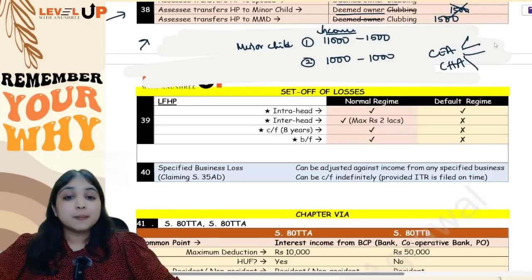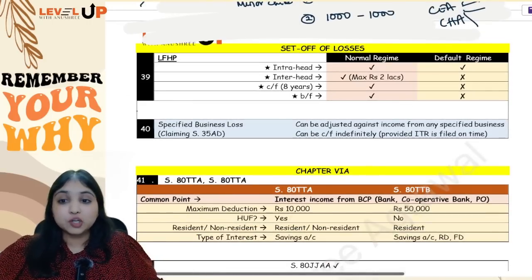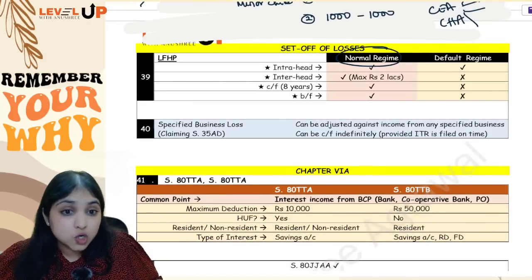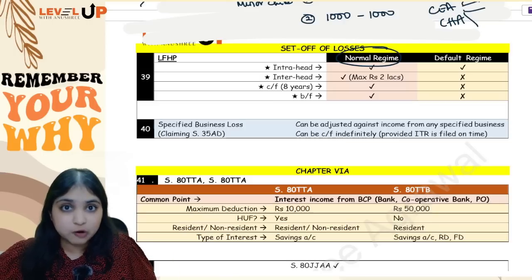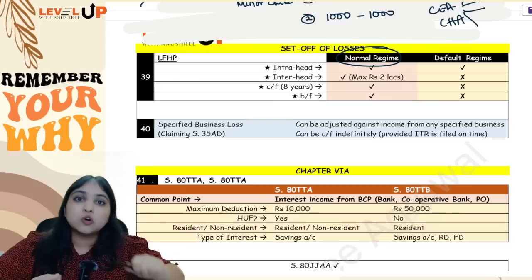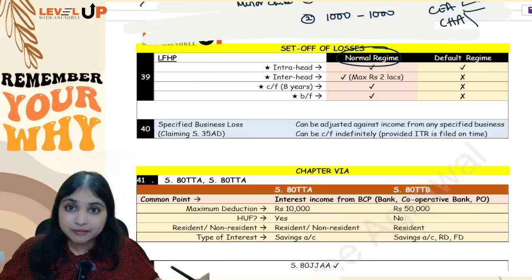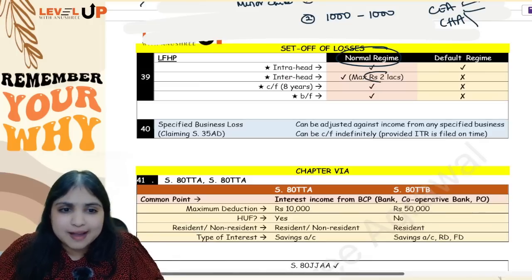Okay, then coming to your set off and carry forward chapter, your 39th adjustment about loss from house property. Under the normal regime, if you have loss from house property, you can do intra-head also, you can do inter-head also, you can carry forward also, you can bring forward also, you can do everything. But inter-head you can do maximum 2 lakhs only.